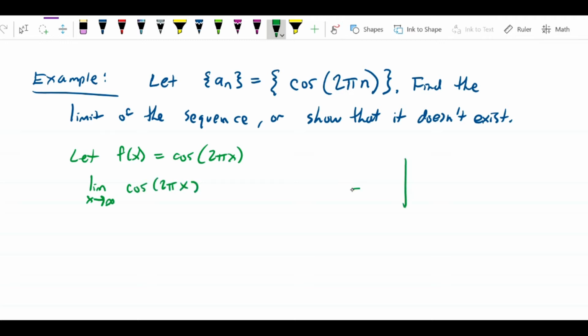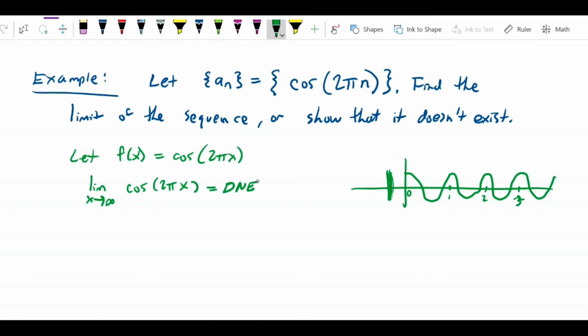Cosine of 2 pi x is just a compressed version of the cosine function, which looks like this. I'm putting in the markings since we've compressed it by 2 pi. This is where the integers fall. The point is, this function oscillates, so the limit of cosine of 2 pi x does not exist.